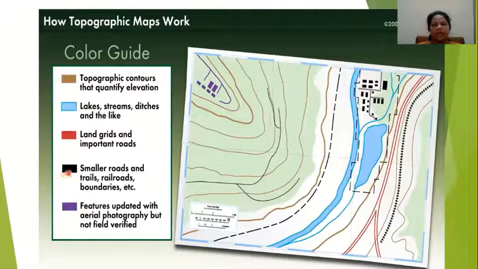Next is black. Black I have already explained, which can be railroads, boundaries, settlements, and smaller roads. Next is purple color. Features updated with aerial photography but not field verified. See, this is the way you are going to get these colors on a map.